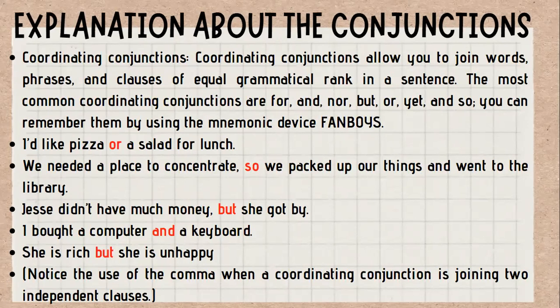The most common coordinating conjunctions are for, and, nor, but, or, yet, and so, or FANBOYS. For example, I'd like pizza or a salad for lunch. And the next, we needed a place to concentrate, so we packed up our things and went to the library, and so on. Notice the use of the comma when the coordinating conjunction is joining two independent clauses.